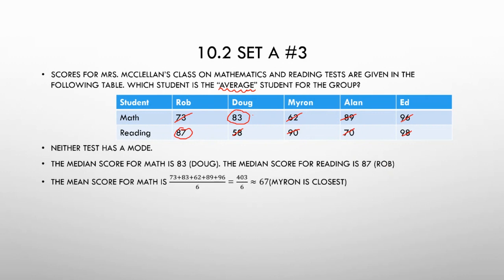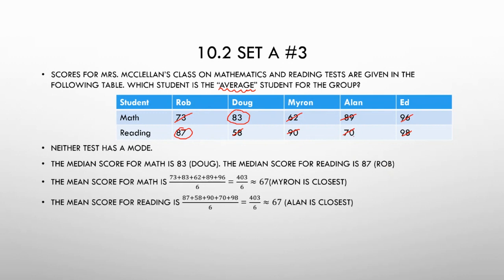And then we could look for the mean. So for math, I added up the 6 scores and divided by 6, and that gave me close to 67. And Myron's score was the closest because he was only 5 away from that. Rob was 6 points away, so Myron was closest there. And then when I did the same thing for reading, it also was about 6.